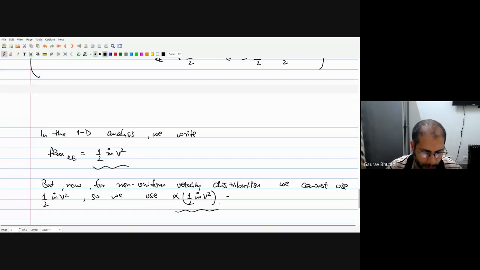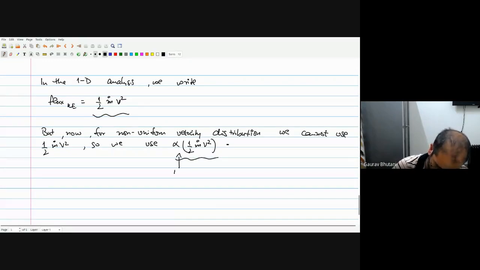instead of using a half m dot V square, which works for a uniform velocity profile, we use alpha times half m dot V square. Okay, so we define an alpha in such a way so that, we define an alpha, which we call the kinetic energy correction factor. So you are somehow correcting for the term half m dot V square in the energy balance equation. Okay, so you use this term.